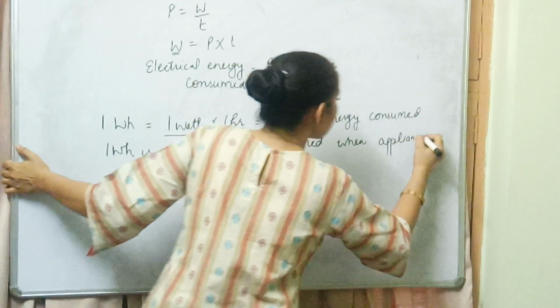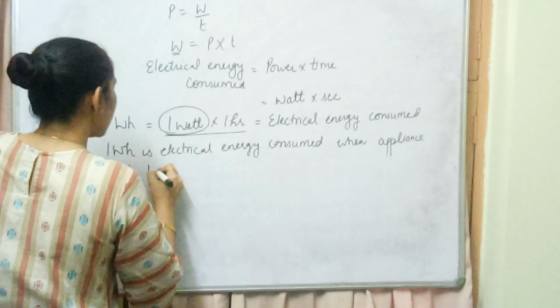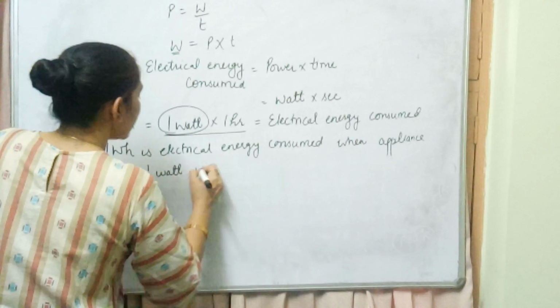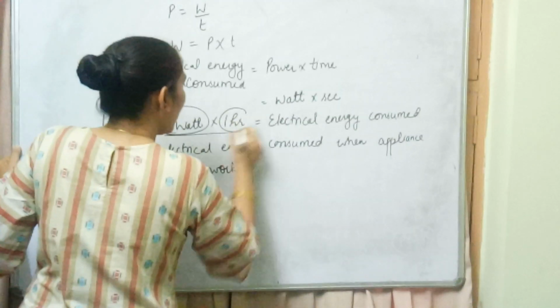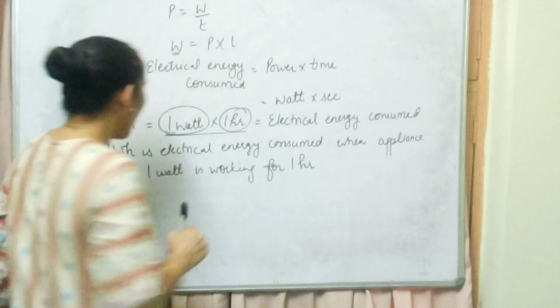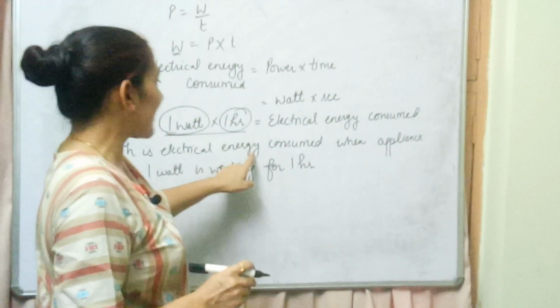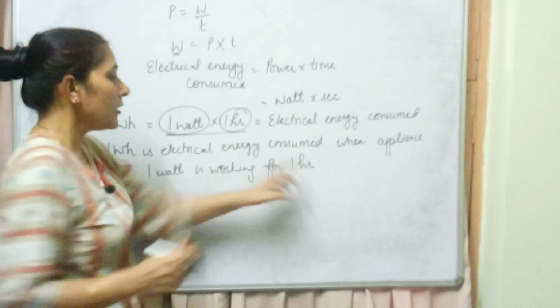When appliance of 1 watt is working, कितनी देर के लिए? For 1 hour. Okay, so 1 watt hour is the electrical energy consumed when appliance of 1 watt is working for 1 hour.